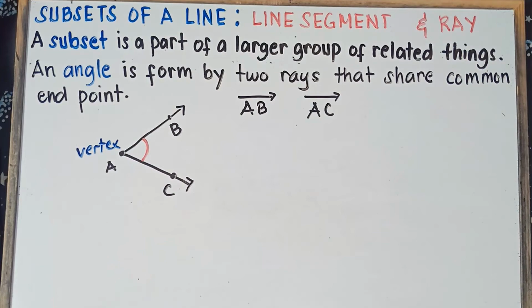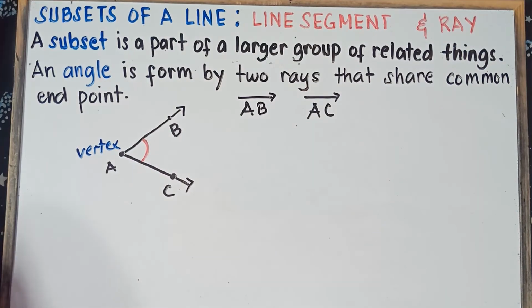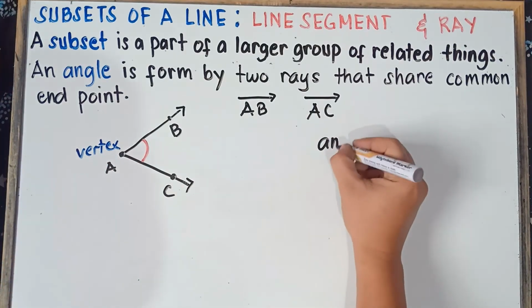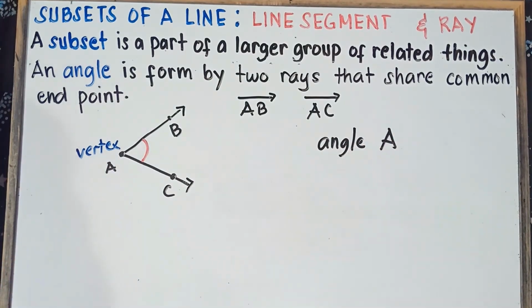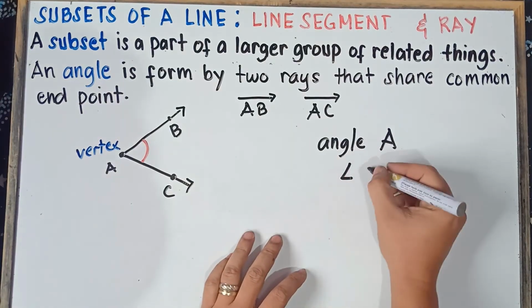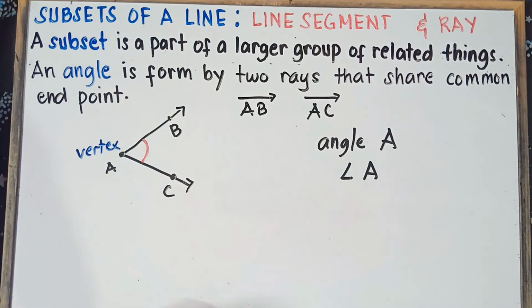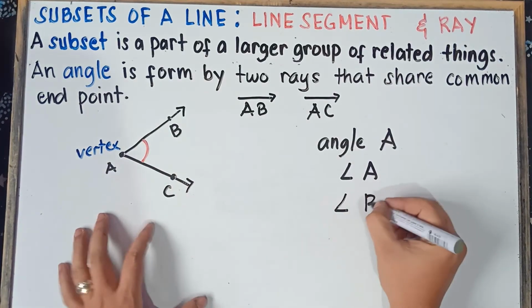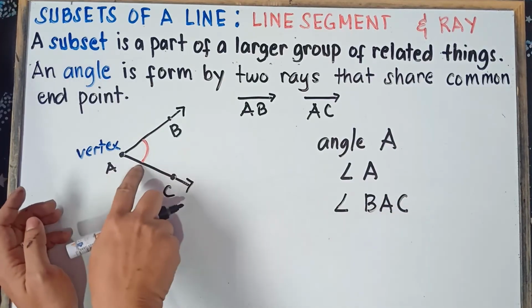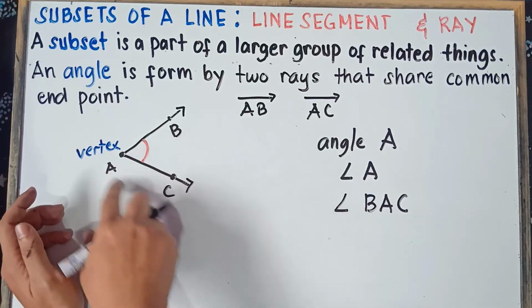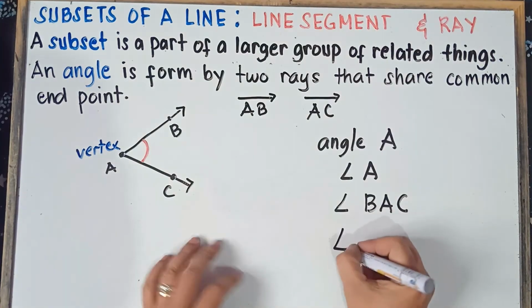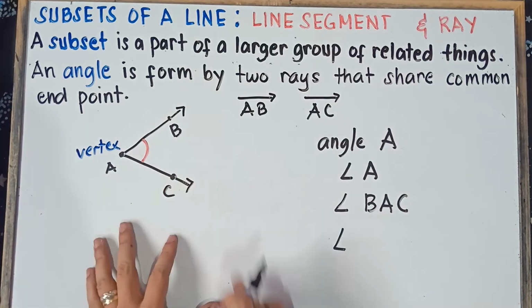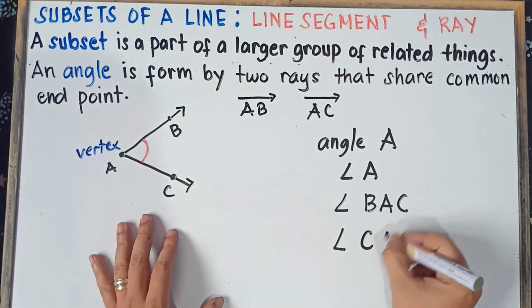Now question, how will you name the angle? We can name this one angle A, angle A alone. This is the symbol, class, for angle. So we can name that angle A, or we can name this angle BAC, or we can name that one angle CAB. Once again, class, CAB is just the same as BAC.